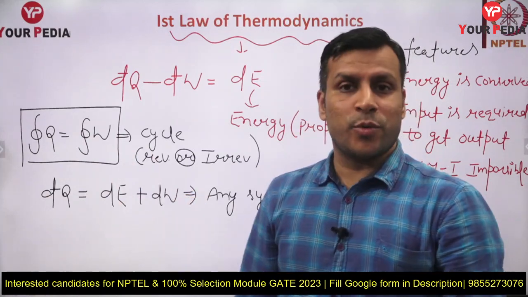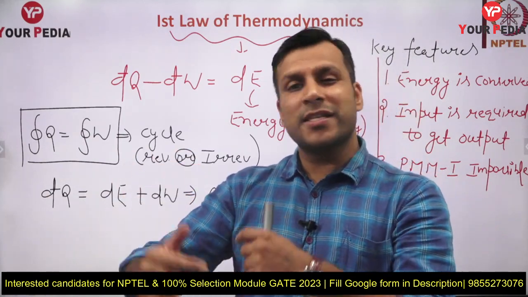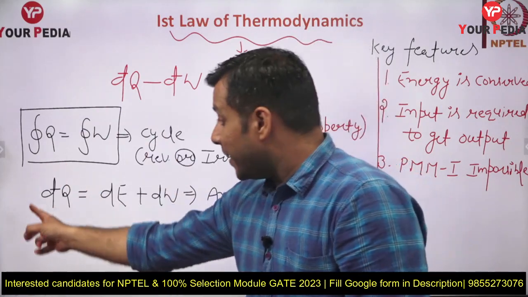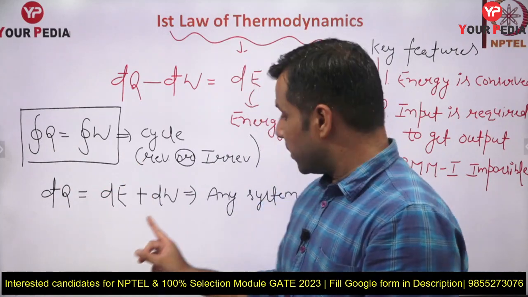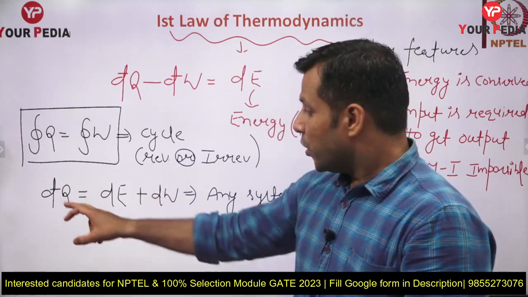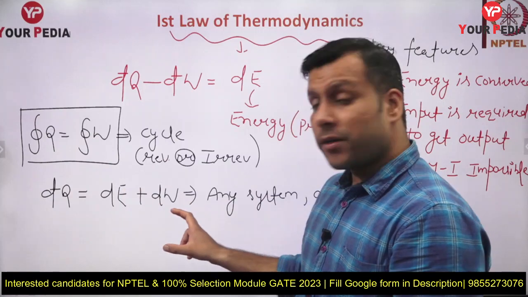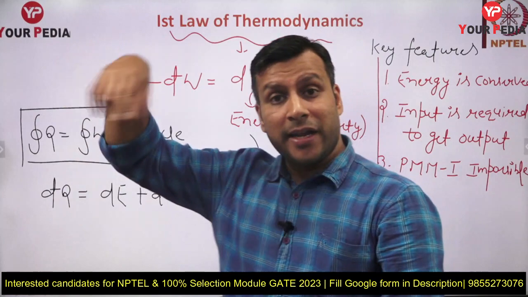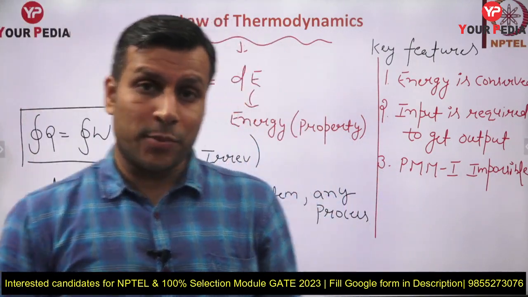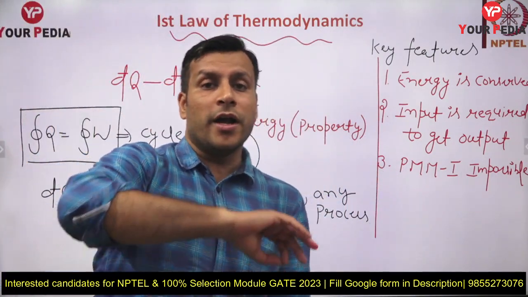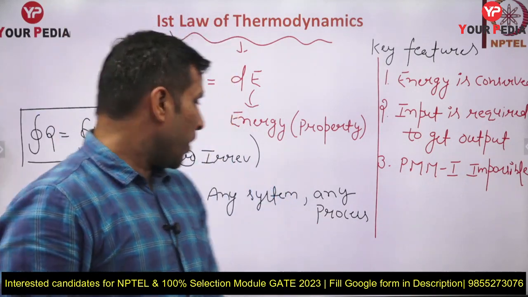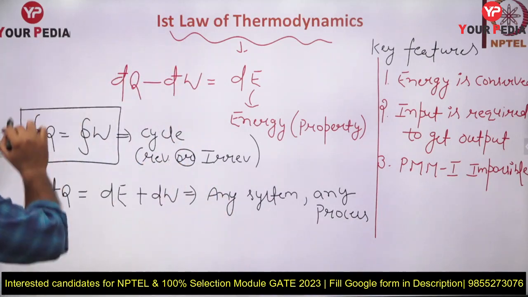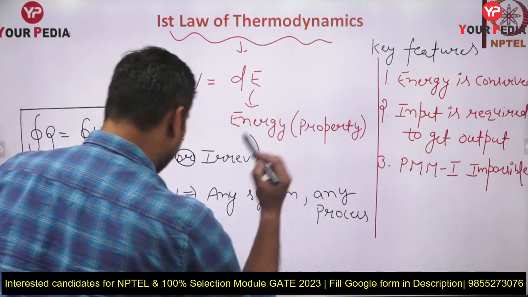You know guys, energy is a property. So if you write it for a cycle, what is the change in energy in a complete cycle? The change in energy in a complete cycle will be 0. So if you take cyclic integration here, you will get net heat transfer equal to net work transfer, both are equal. Why? Because the net change in energy in a complete cycle will be 0, because energy is a property. The change in a property in a complete cycle will be 0. This is for a cycle, and the earlier form is for any system, any process.